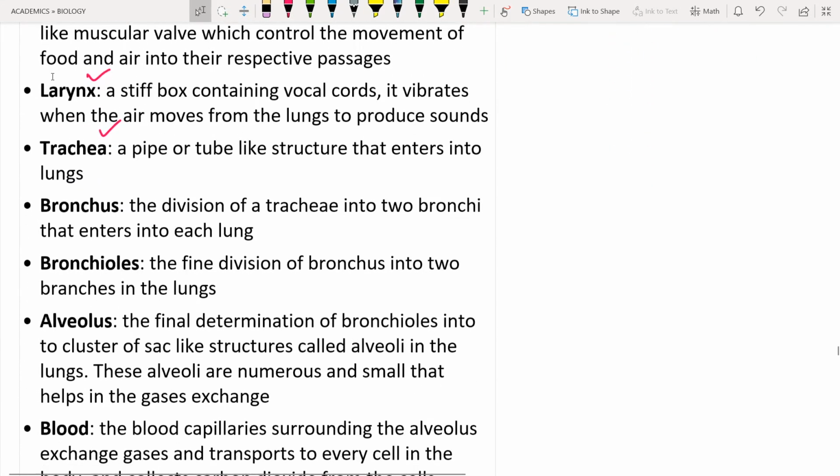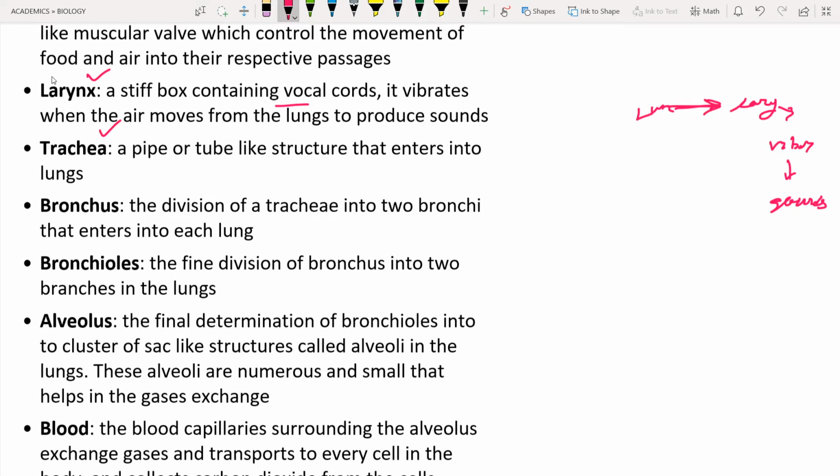And the larynx is a stiff box containing the vocal cords. When the larynx vibrates, it is going to make some sounds. From the lungs, the air is entering into the larynx. This larynx is going to make vibrations, and these vibrations turn into sounds. These sounds may be a song, a speech, or anything. So this is how sounds are produced.